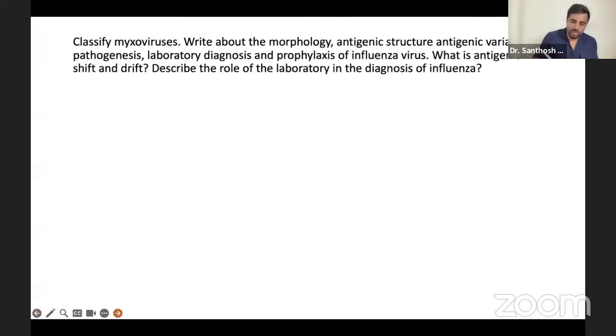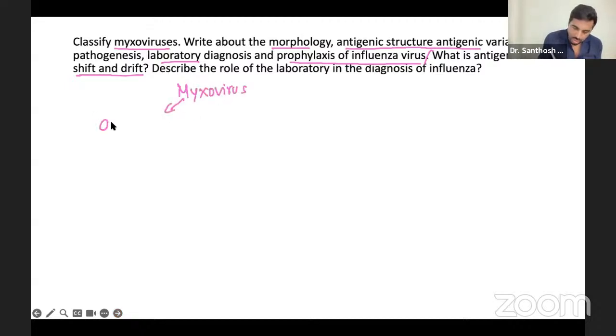Now our question is myxovirus. Classify the myxoviruses, and also write the morphology, antigenic structure, variation, lab diagnosis, pathogenesis, prophylaxis of influenza virus, and drift and shift also, and role of laboratory diagnosis in influenza virus. So it's a big question, and of course, influenza is a commonly expected question. When you talk about myxovirus, we have two.